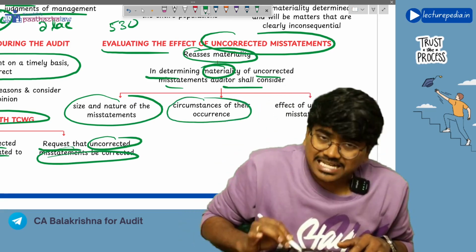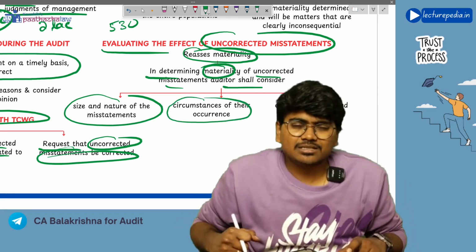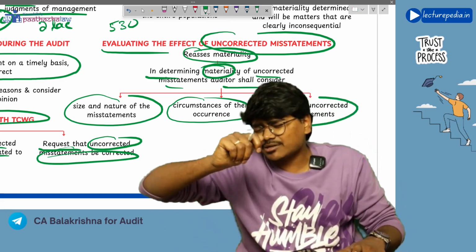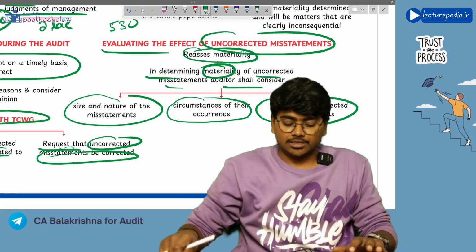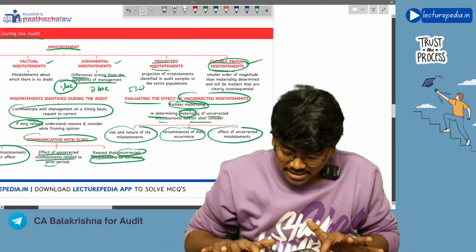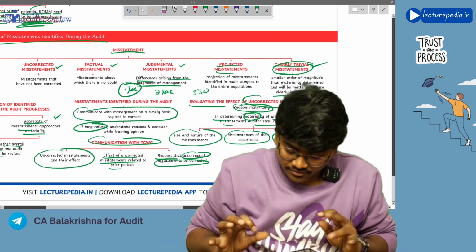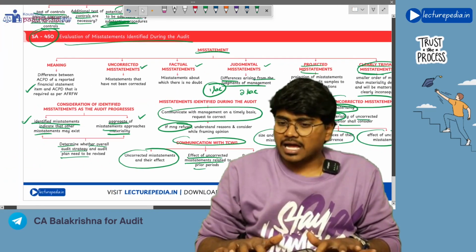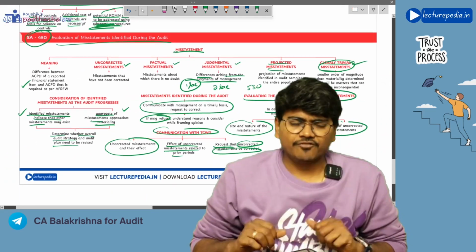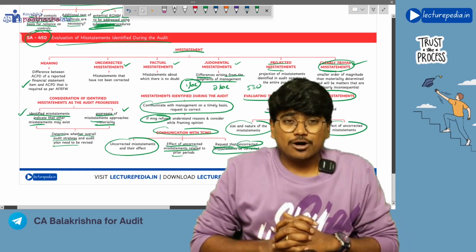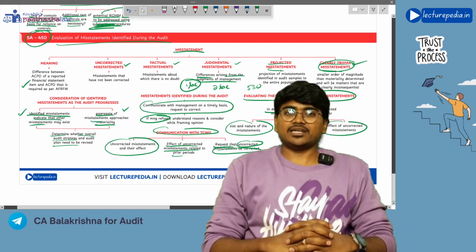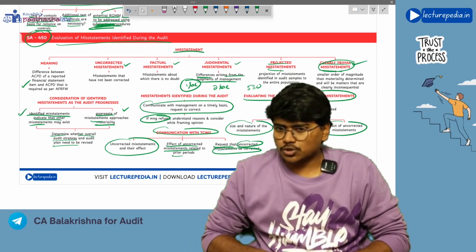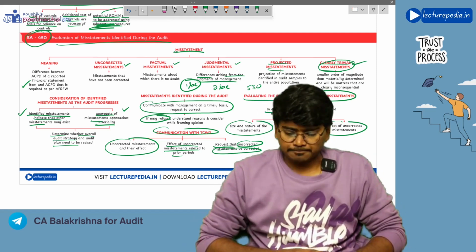Next, circumstances of their occurrence. In which circumstance that misstatement has occurred, and the effect of uncorrected misstatement. What effect this uncorrected misstatement will have on the audit? So these are the things that you will consider with respect to evaluation of effect of uncorrected misstatements, and this is SA 450. So by now we have revised all the 5 standards of 4th chapter, right? I hope you properly understood and revised this chapter.